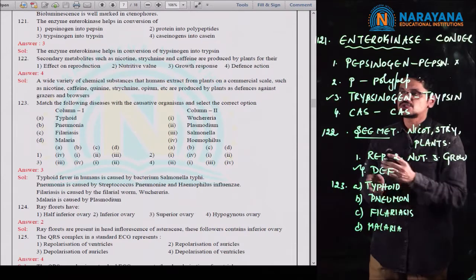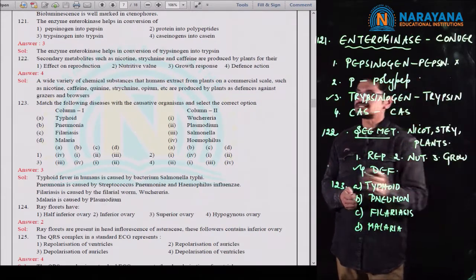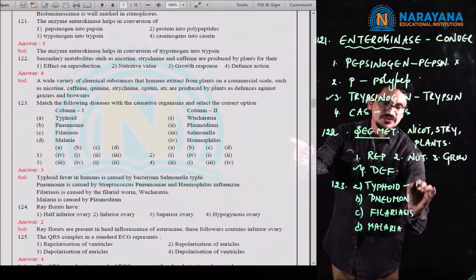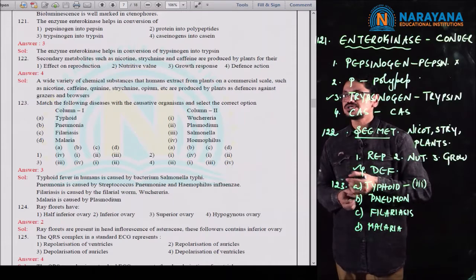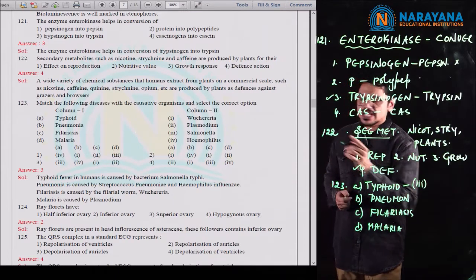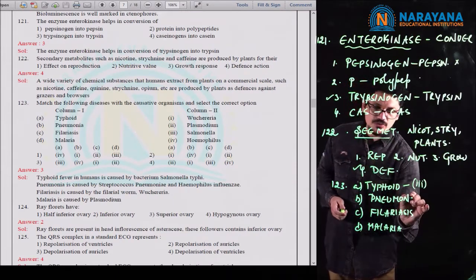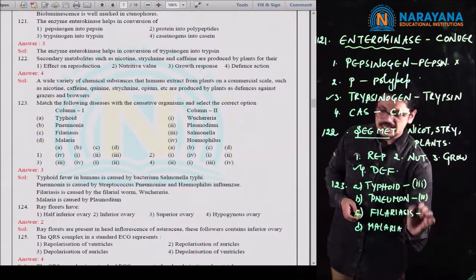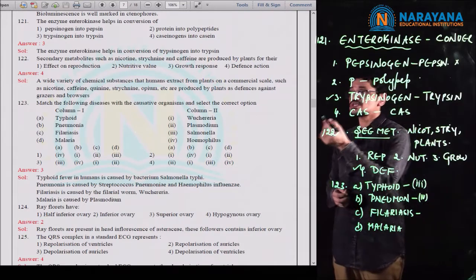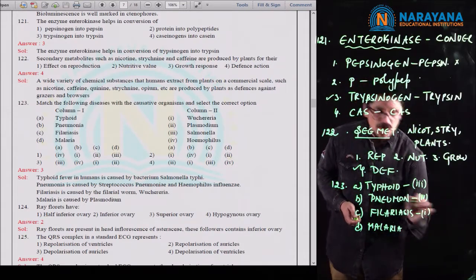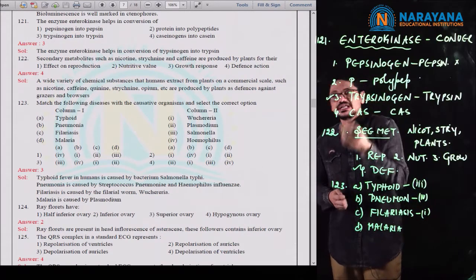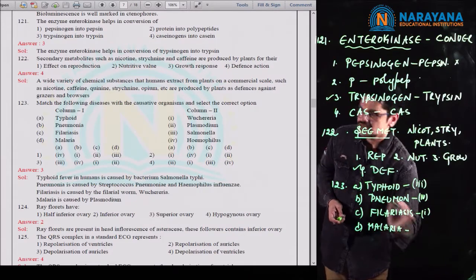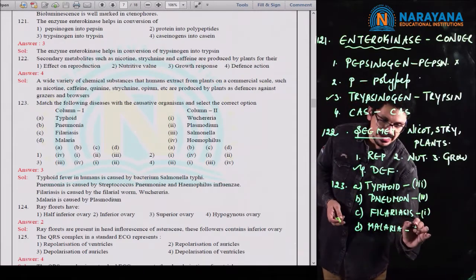If you observe column 2, they matched with the concerned organisms. Typhoid is caused by Salmonella typhimurium, which was there in the third option, and pneumonia is caused by Haemophilus influenzae, which was given in the fourth option. Filariasis is caused by Wuchereria bancrofti or Wuchereria malayi. Wuchereria is even pronounced as Wuchereria. And malaria is caused by Plasmodium.